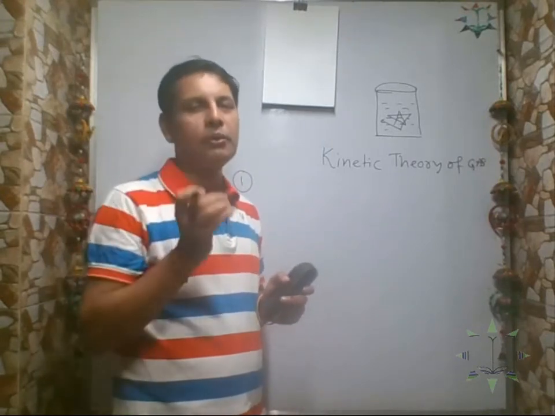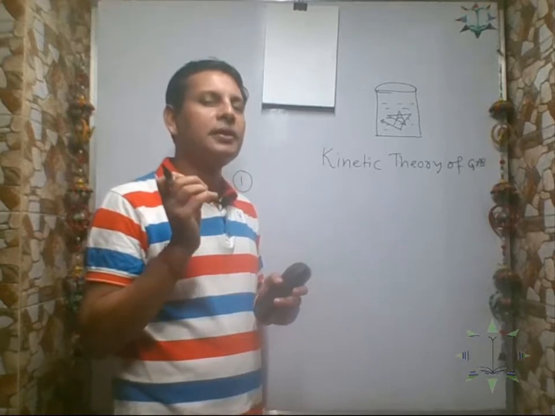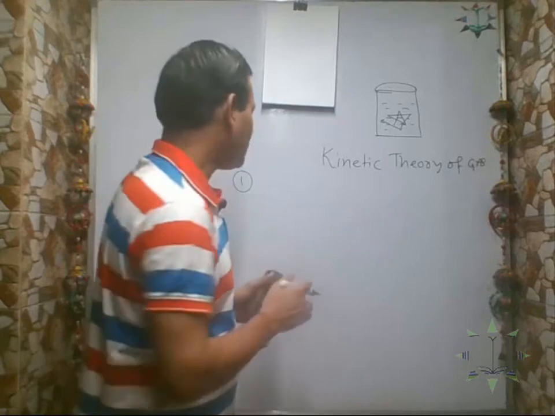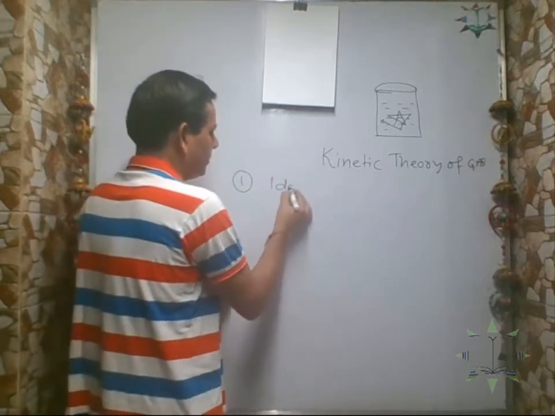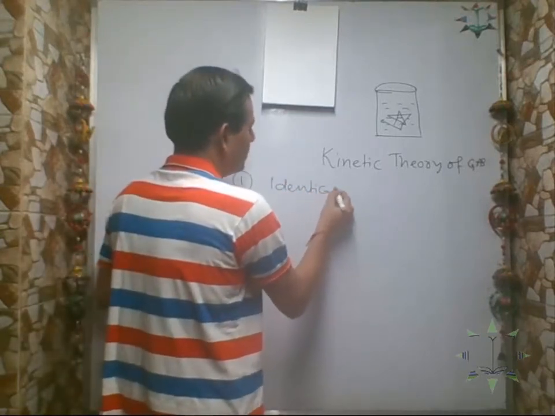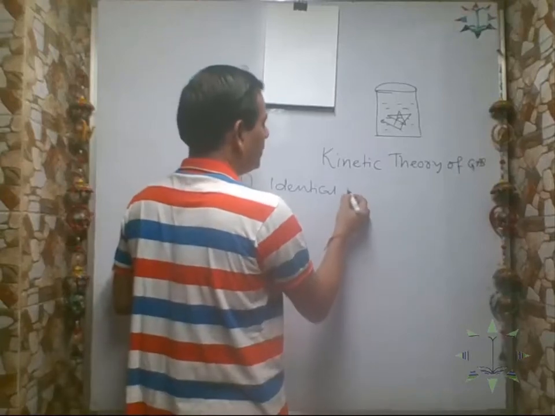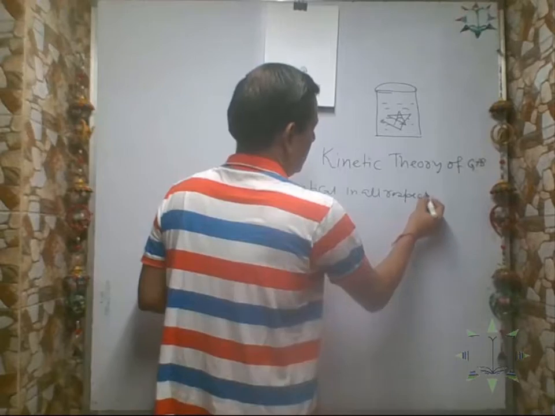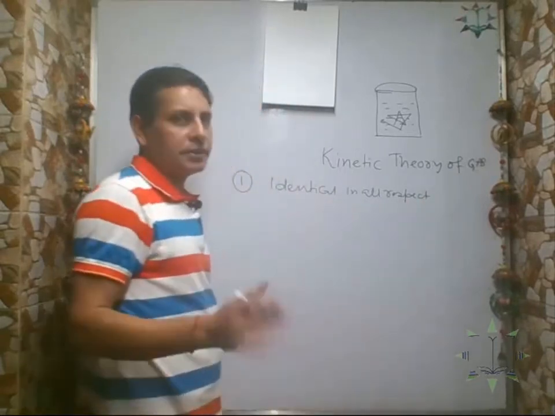The gas molecules occupy very negligible space compared to the volume of the gas. This was the first assumption: gas molecules are identical in all respects for a specific gas. For different gases it will be different.